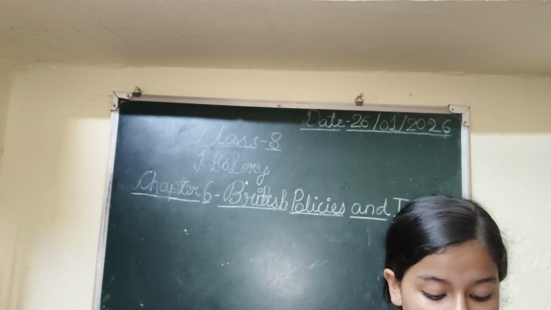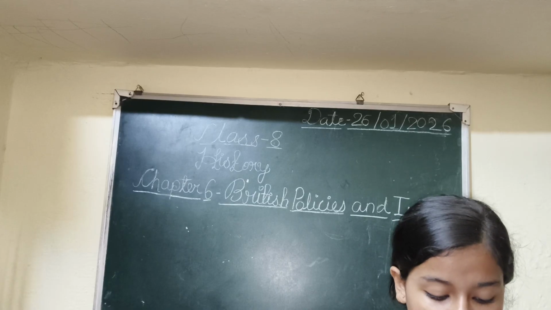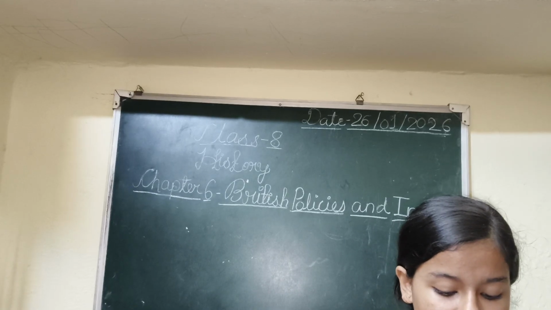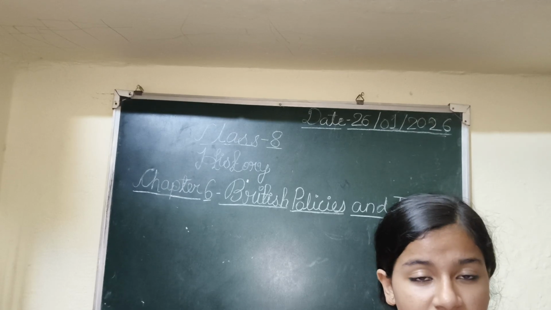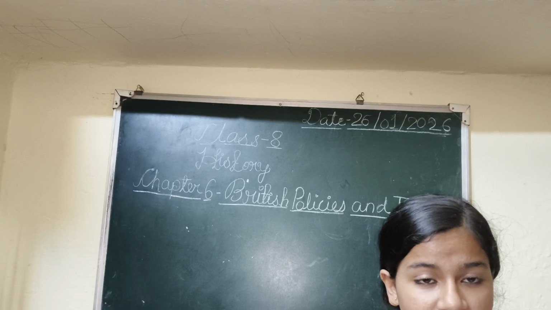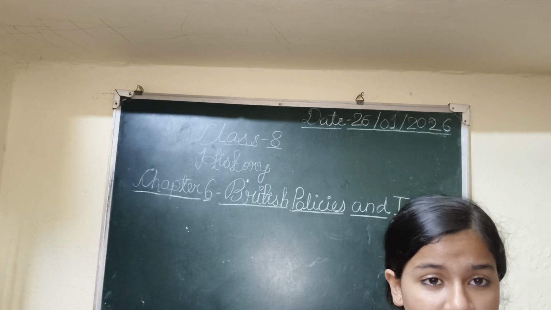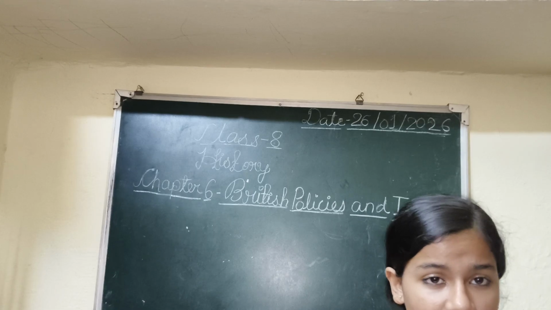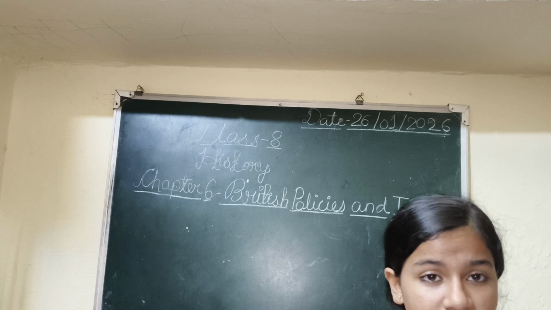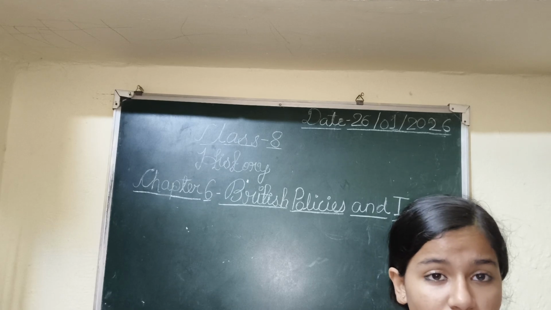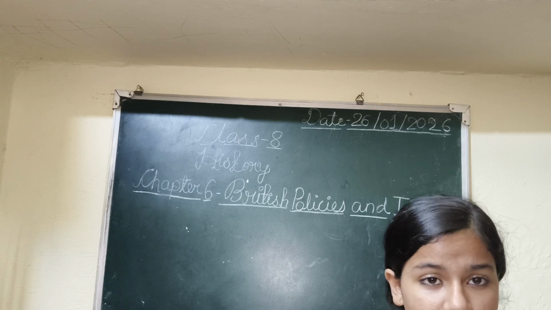Then picture study. First one, identify the personality. The answer is Dadabhai Naoroji. What do you understand by drain of wealth? Drain of wealth is a theory propounded by Dadabhai Naoroji, in which he said that if you do not leave our country, how will our country develop? If you had not come to India, our Indian villages were self-sufficient, so they could have promoted our nation to a well-developed, growing country.